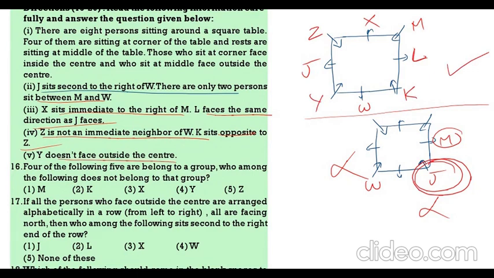Y is facing towards the inside. 4 of the following 5 are alike in certain way and hence form a group, which is the one that does not belong to the group? M, K, X, Y, Z. M, K, Y, Z.